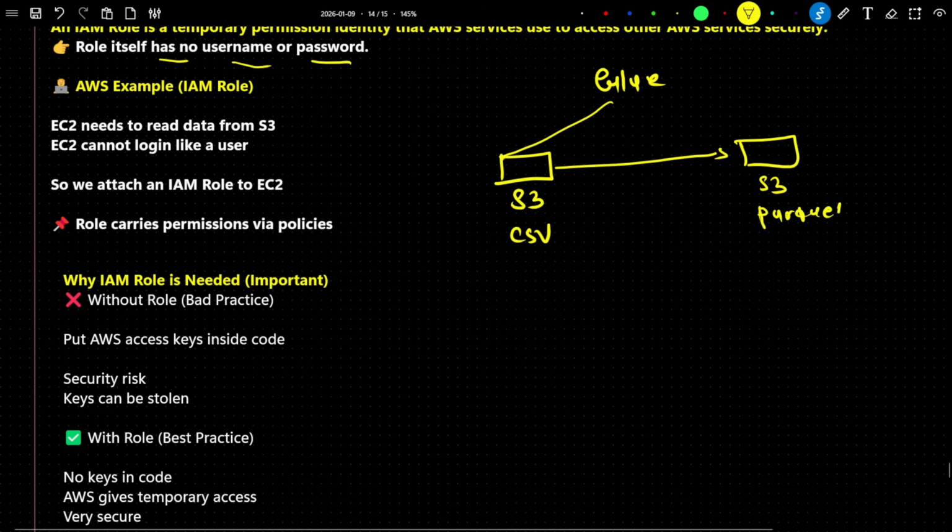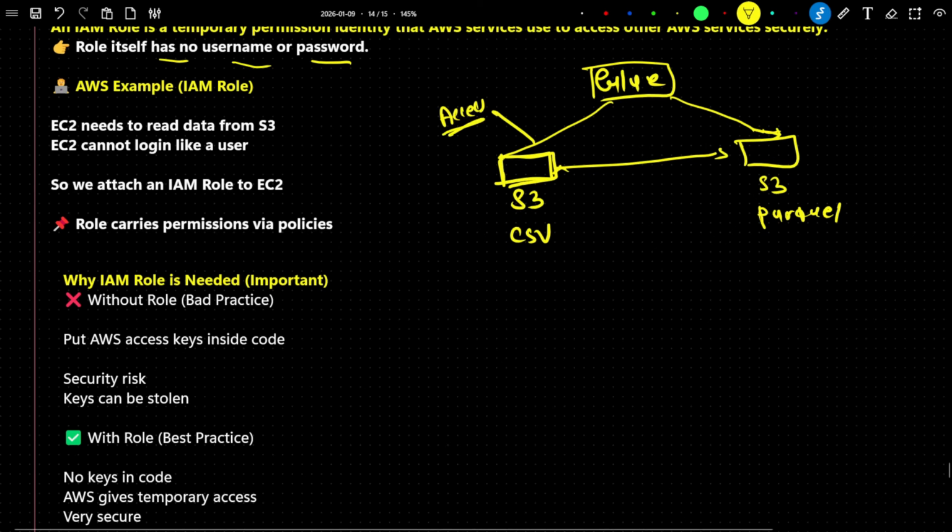This is my requirement. To create this pipeline I will use AWS Glue. In AWS Glue, first we have to read the data from S3, and for that we require access. Only once we have access will we be able to read the data from S3 and dump it into the other S3 bucket.